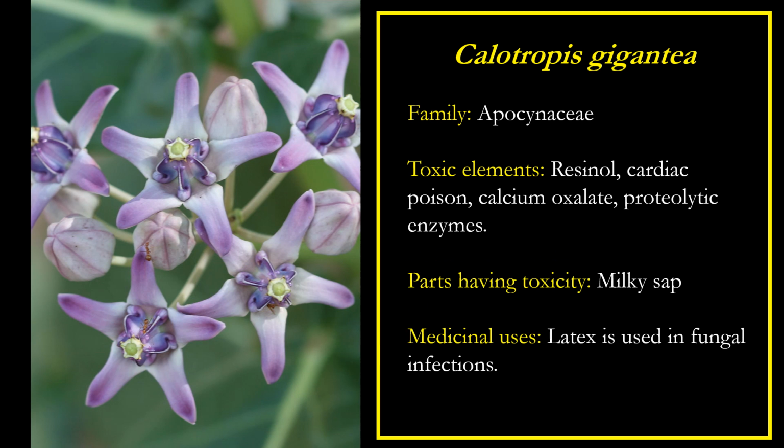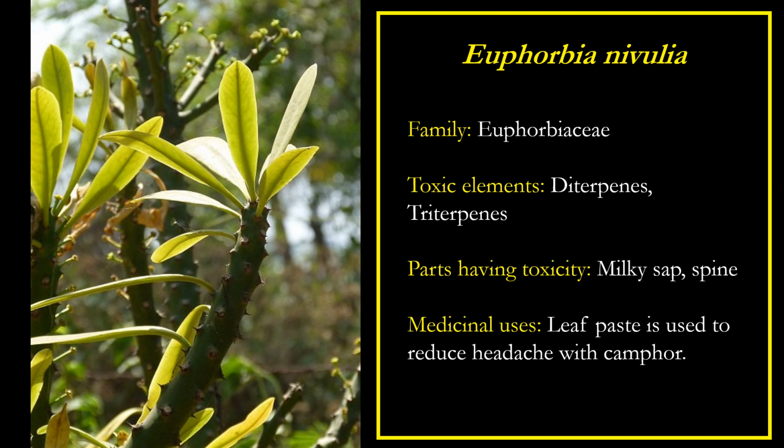Calotropis gigantea, part having toxicity: milky latex. Medicinal usage: latex is used in fungal infection. Euphorbia neriifolia, parts having toxicity: milky latex, spines. Medicinal usage: leaf paste is used to reduce headache and for comfort.